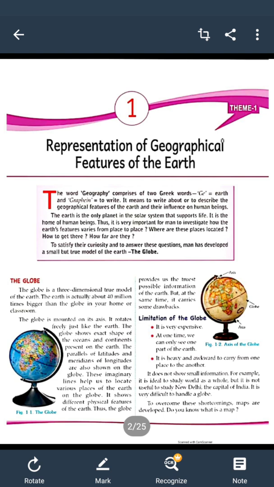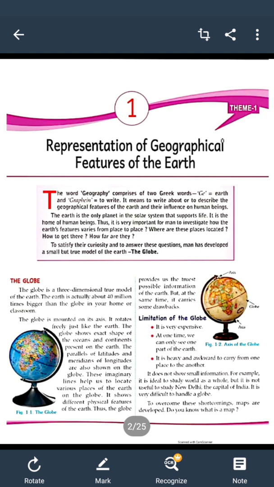But as we see the globe, we can know the exact shape of the earth and how the earth rotates. That we can also know easily. We can know how days and nights occur. As the globe is the exact replica of the earth, this is the main advantage of the globe as compared to the map. A map is drawn on a flat surface and the earth is round or spherical in shape. So these are the main differences between a map and a globe.